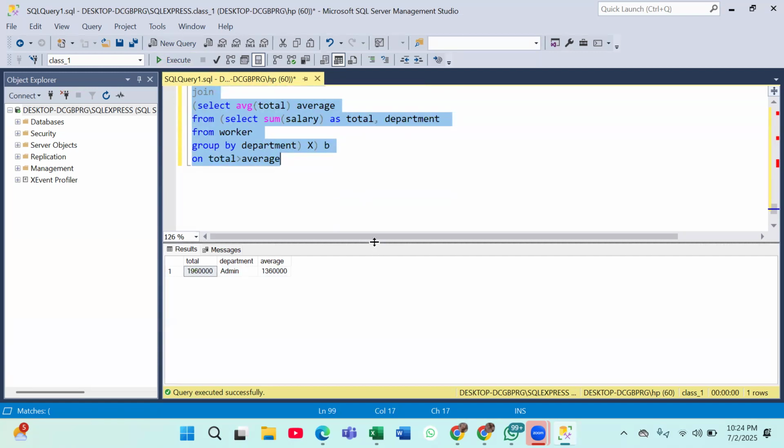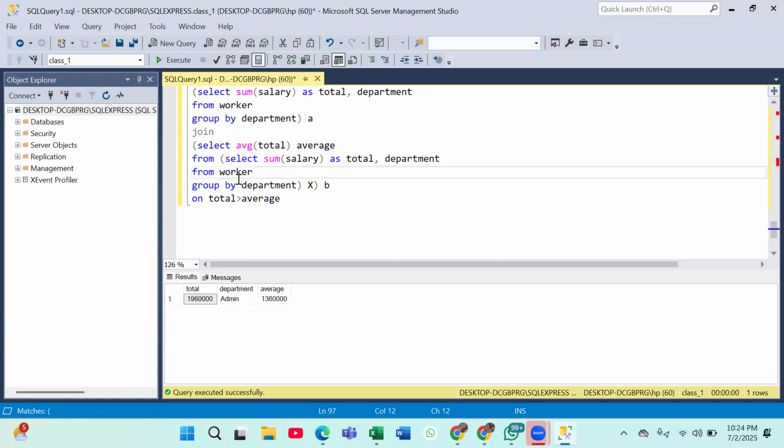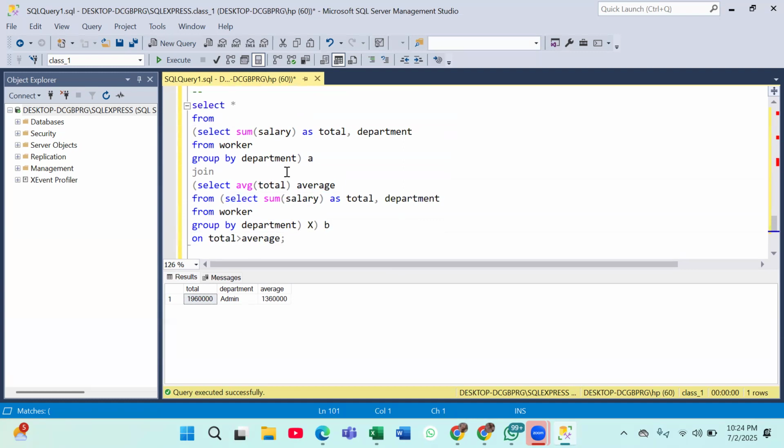The thing is, in subquery, we have to mention this part again and again, right? We are finding out the average from this part, so we have to mention it again. This is making my query clumsy. Khichdi ban rahi hai, right? It's just making my query messy. So if I have any mistake, I will not be able to find it properly, right? Are you able to get that?